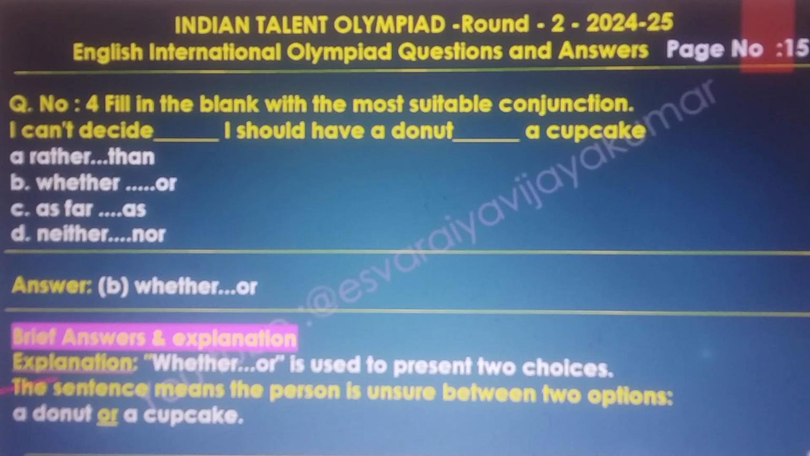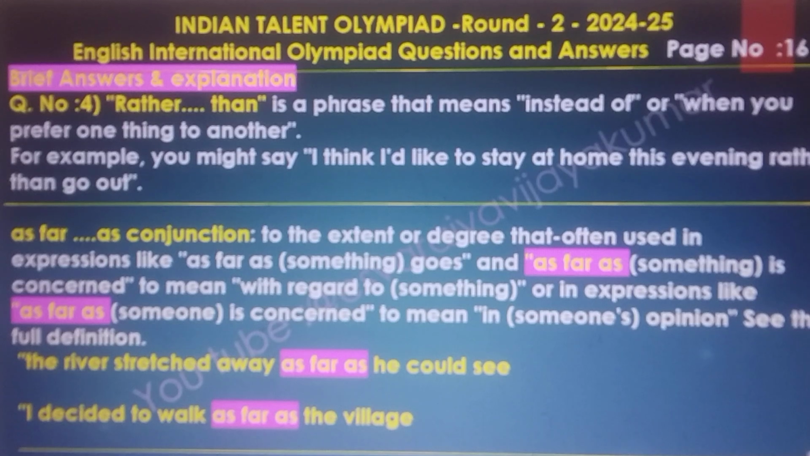The brief answer and explanations of this question. Whether dot dot dot or is used to present two choices. The sentence means the person is unsure between two options, a doughnut or a cupcake. That is the brief explanation and answer. The rather than, that is simple; the other three options are there.